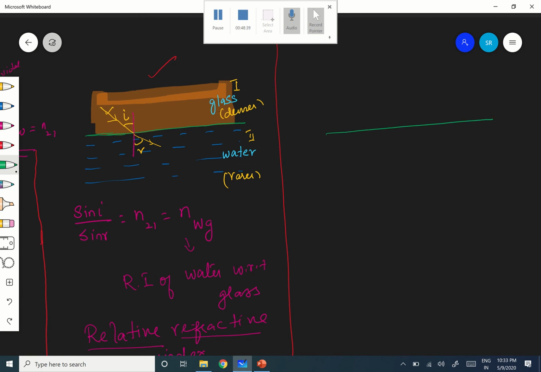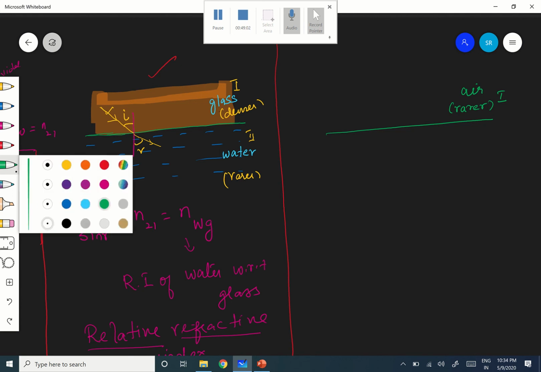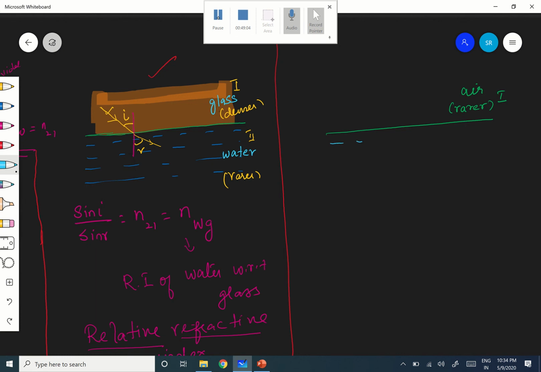The first medium, medium 1, is air. Air is definitely the rarer medium when compared to any other medium, whether it is glass or water.